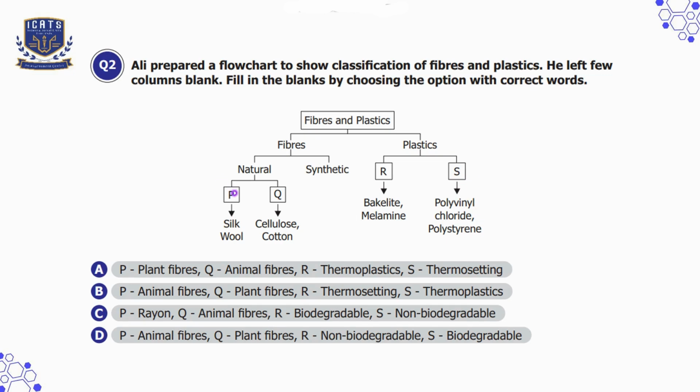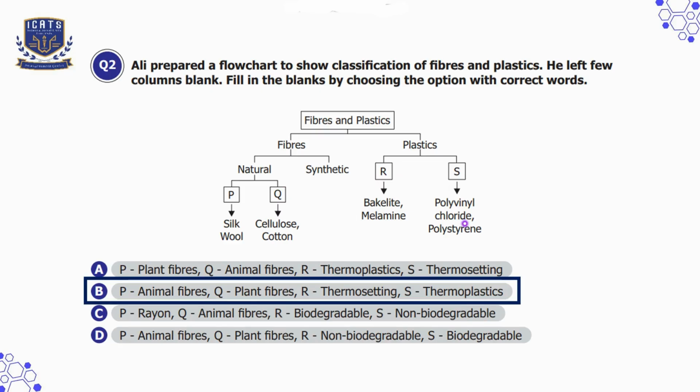So here we can say that P is representing animal fiber, Q is representing plant fiber, R is representing thermosetting plastics, and S is representing thermoplastics, which is represented in option B.